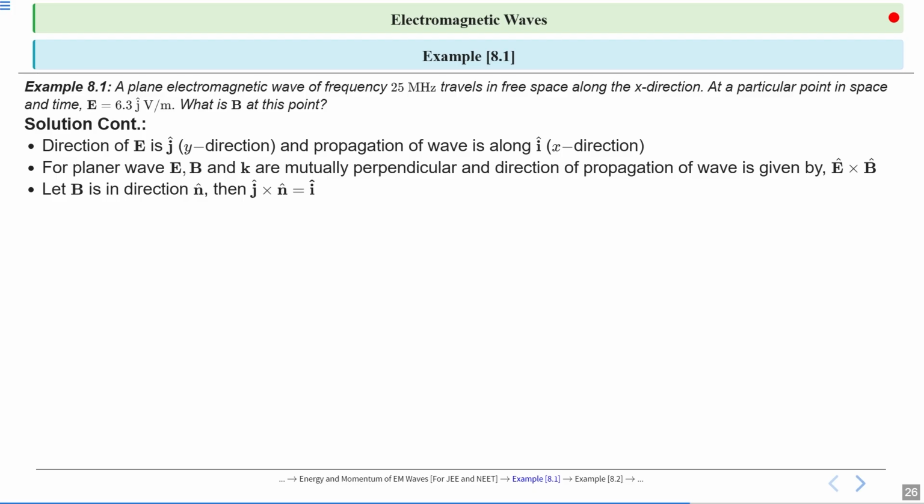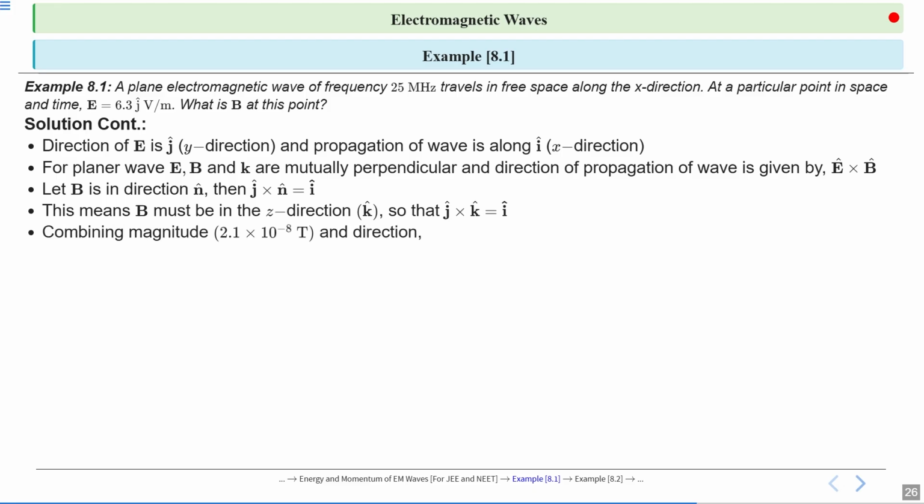According to the cyclic property of vectors, the cross product of which two unit vectors results in i cap? I cross j results in k cap, and j cross k results in i cap. So n cap should be k cap. This means B must be in the z direction, k cap, so that j cross k will be equal to i cap. Combining magnitude and direction, the final expression for B will be 2.1 into 10 to the power minus 8, that is the magnitude of magnetic field, and the direction is k cap Tesla.